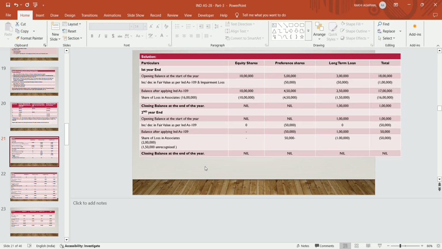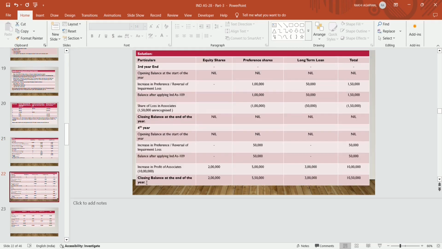So 50,000 which you had reversed in year 1, you will adjust that 50,000 of equity loss which is carried forward because you had reversed the preference share. So 50,000 is left in year 1 and 2 lakh is year 2 losses. Out of 2,50,000 you had adjusted up to the extent the balance available in loan, that is 1 lakh. Unadjusted balance we left out, that is 1,50,000, which is to be carried forward in next year. So the closing balance at the end of year 2 becomes equity nil, preference nil and long term loans is also nil.